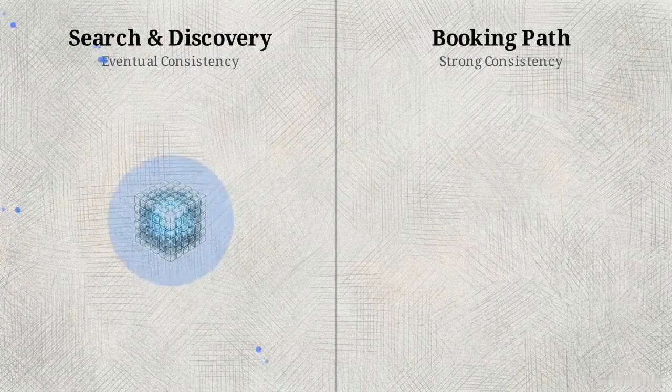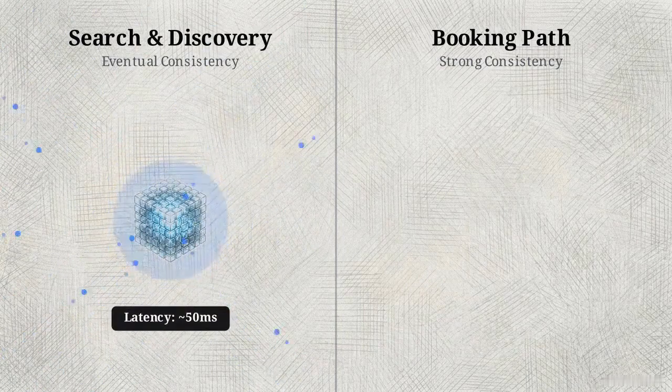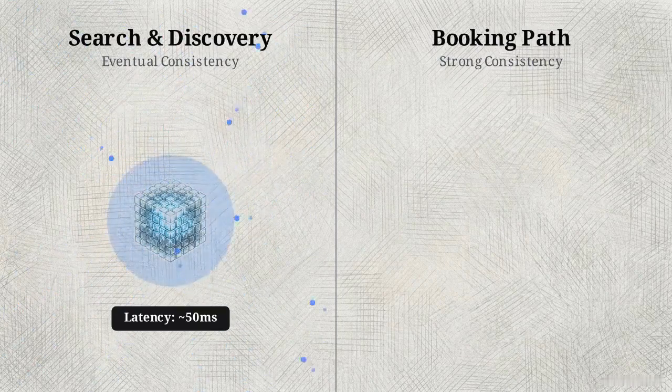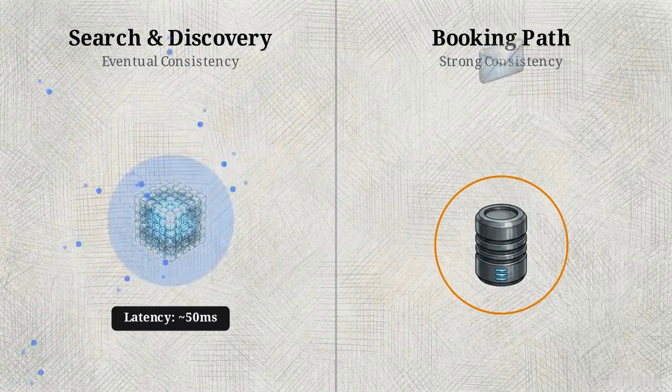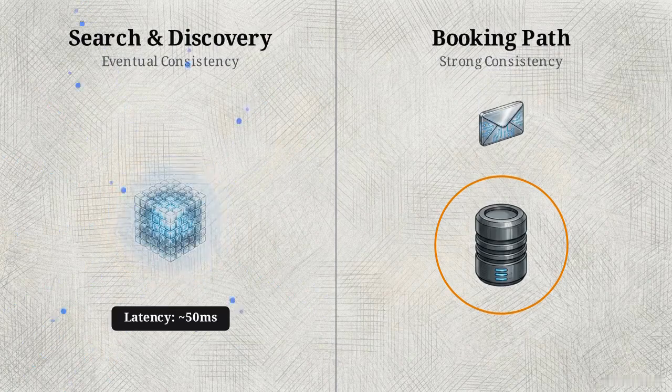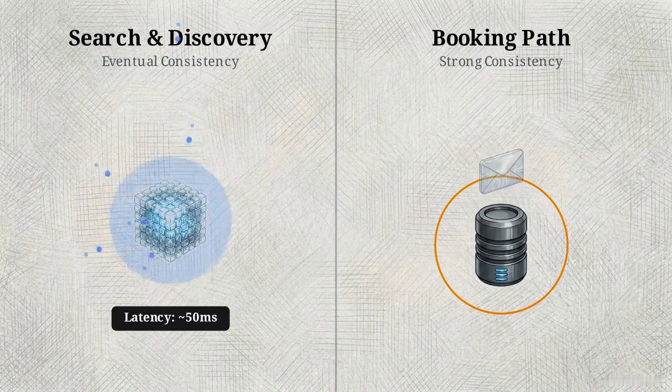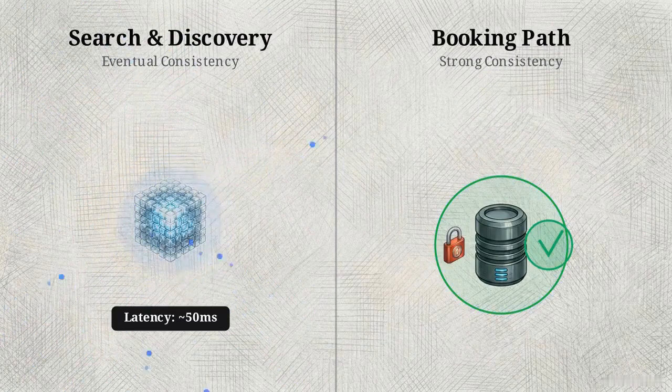On the left, we have a massive volume of read traffic, exploratory searches, and filtering. This side tolerates eventual consistency. It is acceptable if a search result is a few seconds out of date, because the system must serve those results in milliseconds. The right side represents the write path. When a user actually attempts to commit a reservation, the system demands strong consistency. The transaction must be absolutely correct.